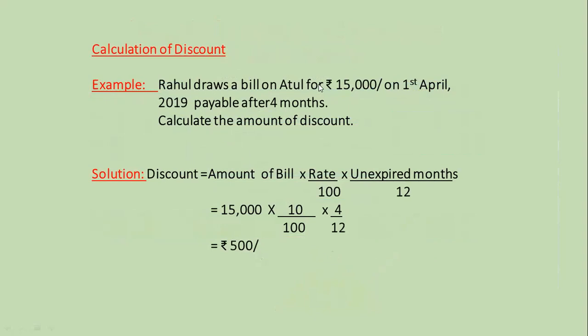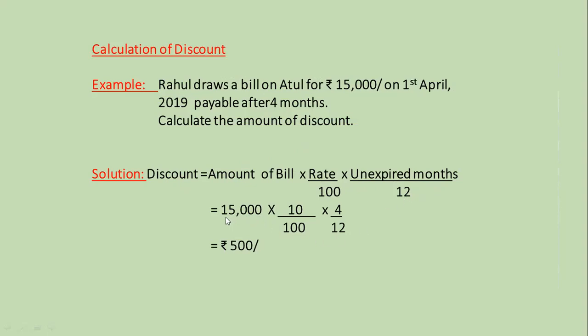Rahul draws a bill on Atul for rupees 15,000 on 1st April 2019 payable after 4 months. Calculate the amount of discount. Adverting to solving the example. The formula for discounting is: discount is equal to amount of bill into rate upon 100 into unexpired months upon 12.